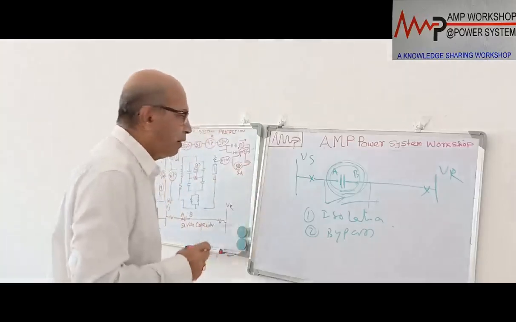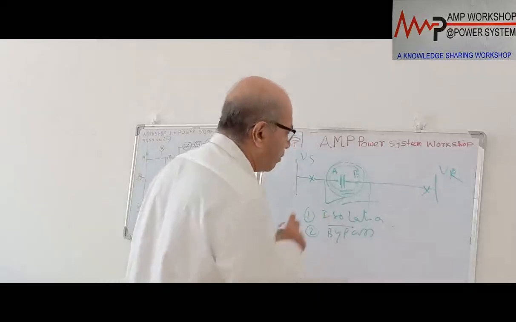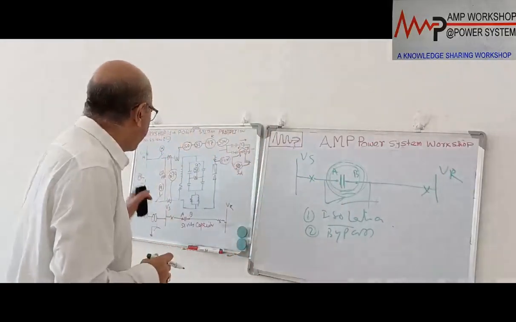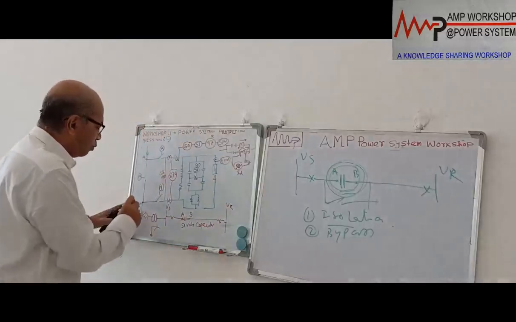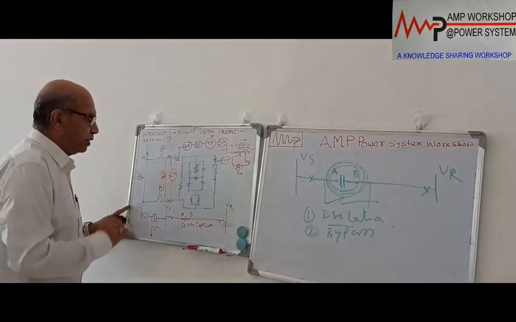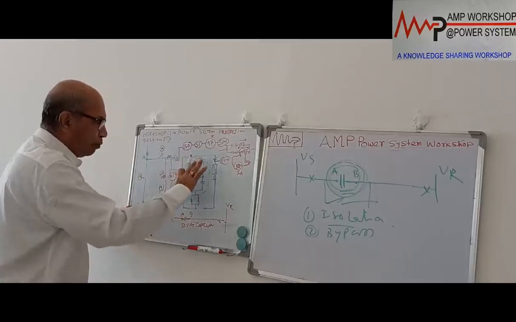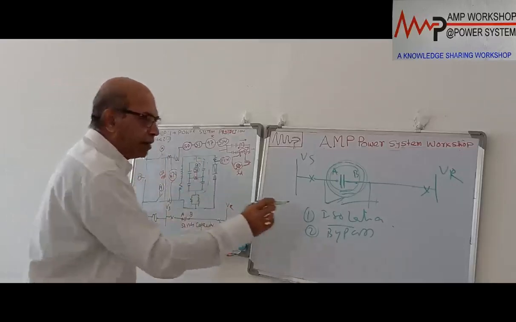To discuss this, what do we understand? For isolation purposes, what do we do? Between the points A and B, we put an isolator. That is what I have drawn over here. This is point A and this is point B. In between, we are putting the capacitor. How do we put the capacitor? This is our capacitor bank. But when we put the capacitor bank, I have to provide the isolation arrangement.